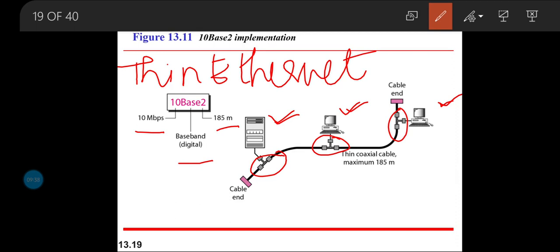Then what we have to note here is that collision is going to occur because of the thin coaxial cable which is present here. Although it is cost effective, the transmission of data happening here is definitely going to have collisions, due to the flexibility or the thin nature of the cable.